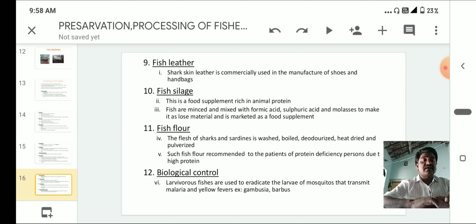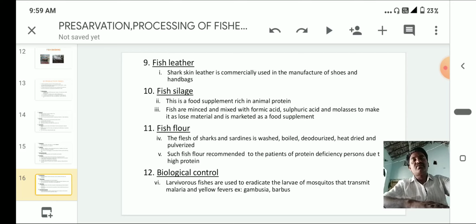Example, gambusia and barbs. The gambusia and barbs are fishes introduced into local water ponds near human settlements. Then the larvae of mosquitoes are eaten by these fishes. That is the reason why we can control the mosquito population. This is one of the biological control methods. By using this method, there is no environmental pollution. Okay. So this is biological control.